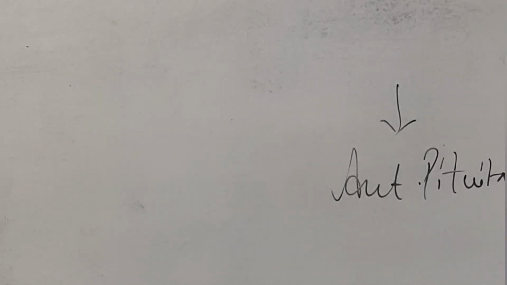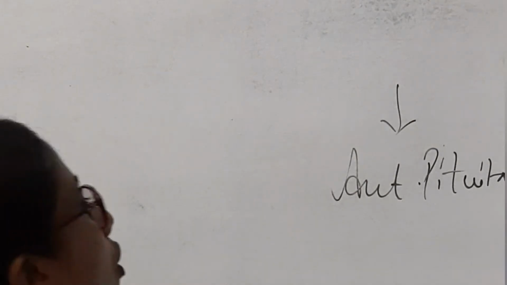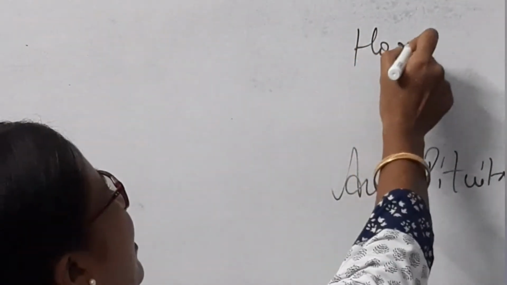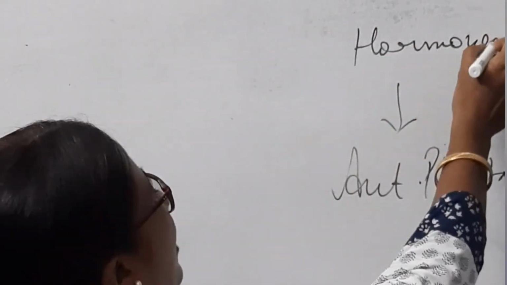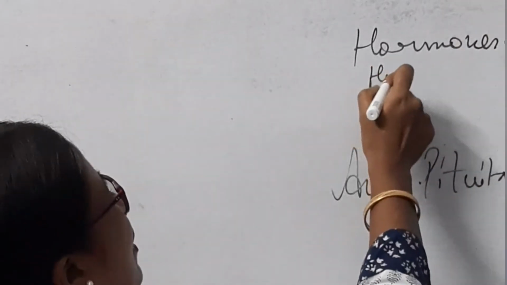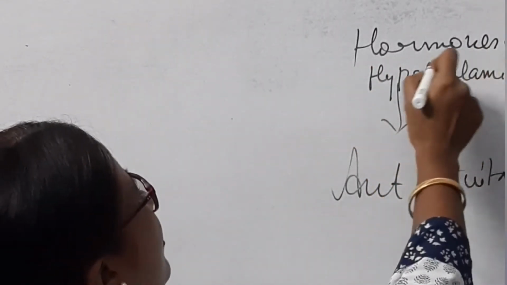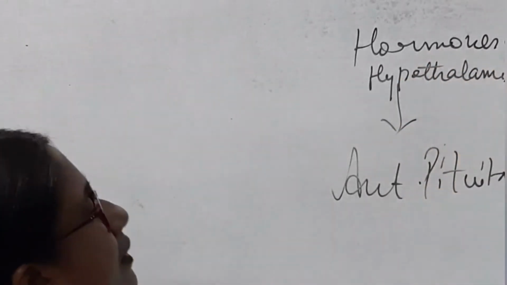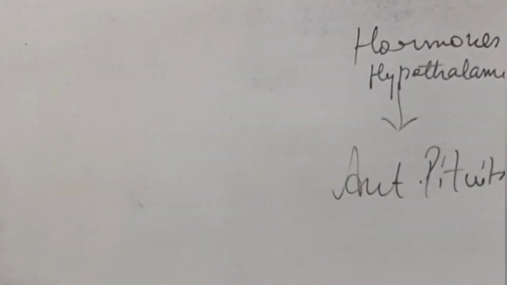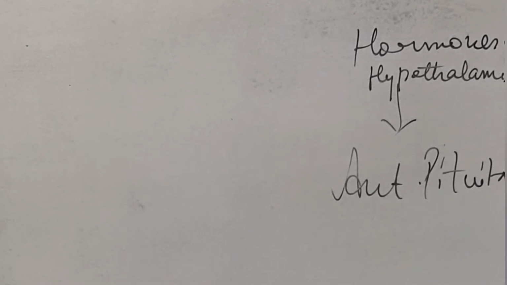All the hormones originating in the hypothalamic neurons, all hypothalamic hormones, pass to the anterior pituitary through the axon of the hypothalamic neuron.